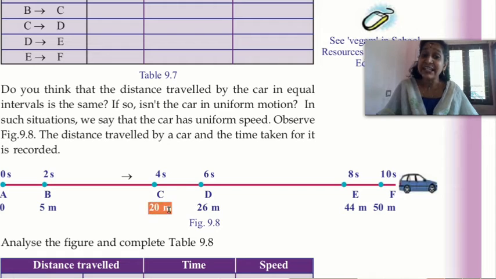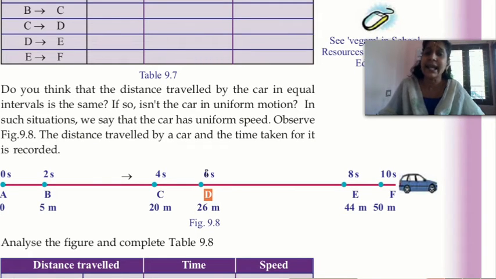When it reached C, the total distance the car covered is 20 meters. How much is the total time taken? 4 seconds. When it reached D, the car traveled 26 meters, and it took 6 seconds.